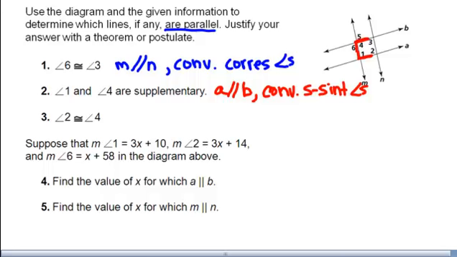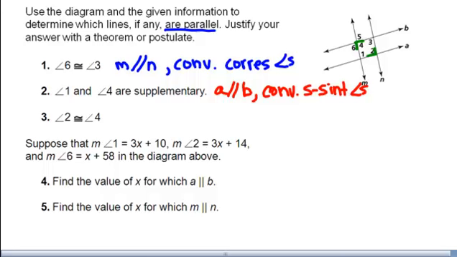Okay, last one. Angle 2 is congruent to angle 4. Okay, this is very different. Very, very different. And they want to know which lines, if any, are going to be parallel and how do we justify our answer.